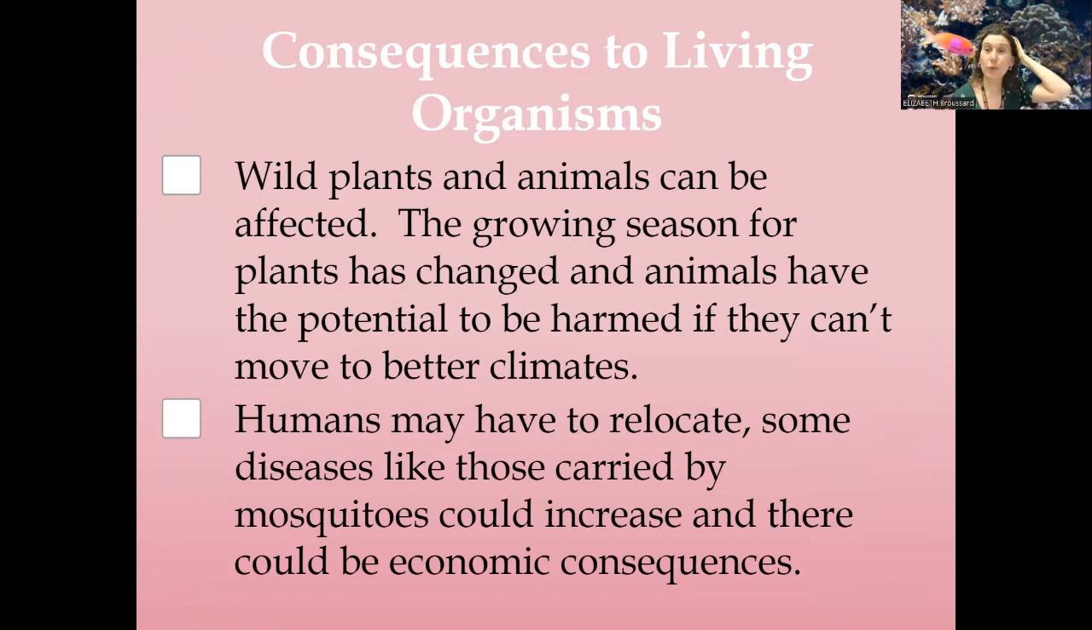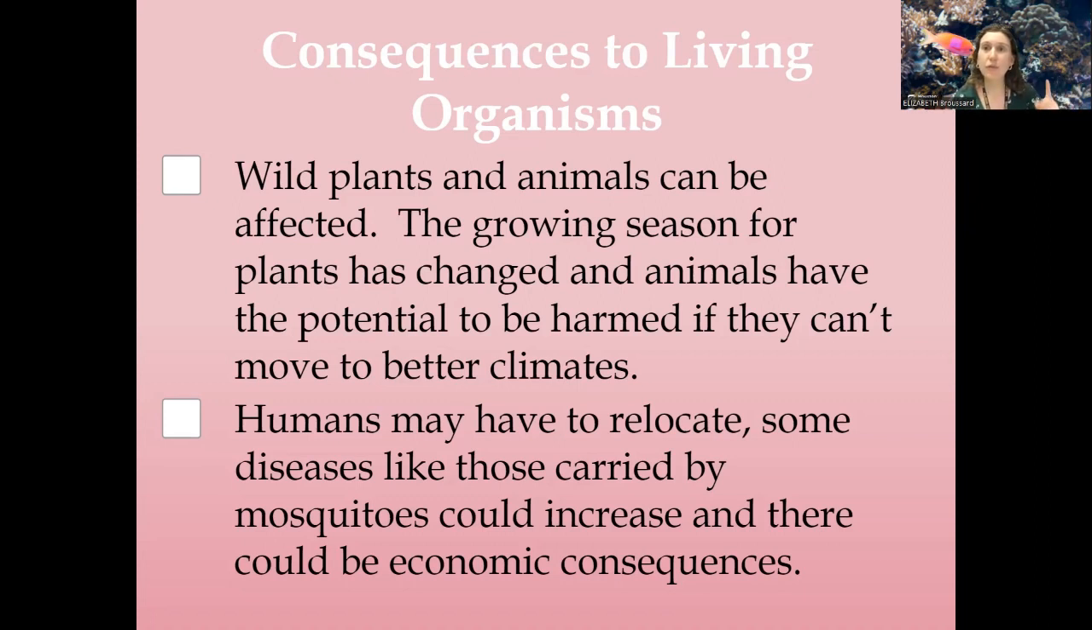Consequences: think about growing seasons for animals or growing seasons for plants. Think about habitat ranges also for animals. We've talked about how there is a fundamental niche and a realized niche for all living things. One part of that fundamental or realized niche is temperature. All organisms have an ideal temperature range that they like to live within. So if we have overall temperature increases, that's going to affect the range of where animals live.